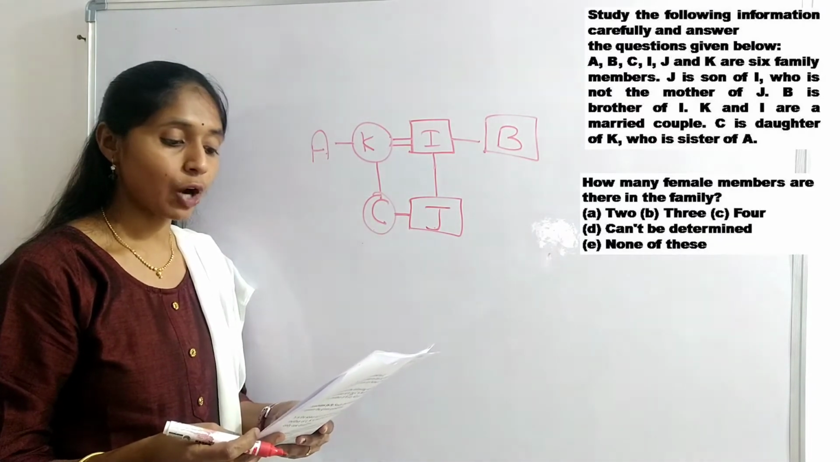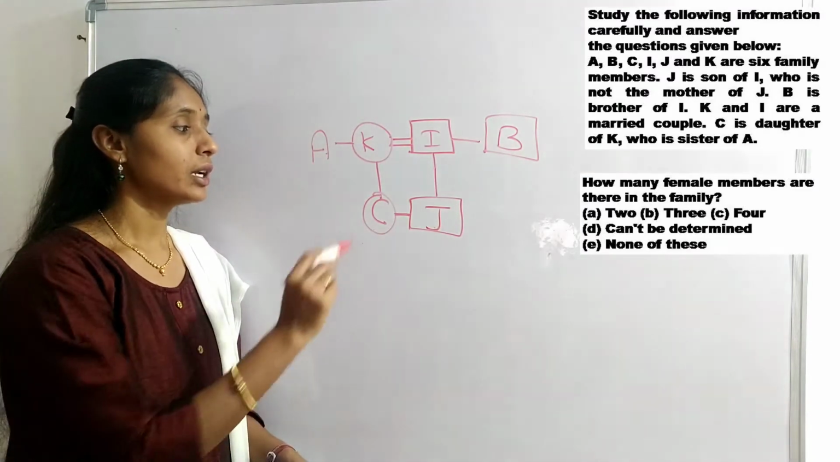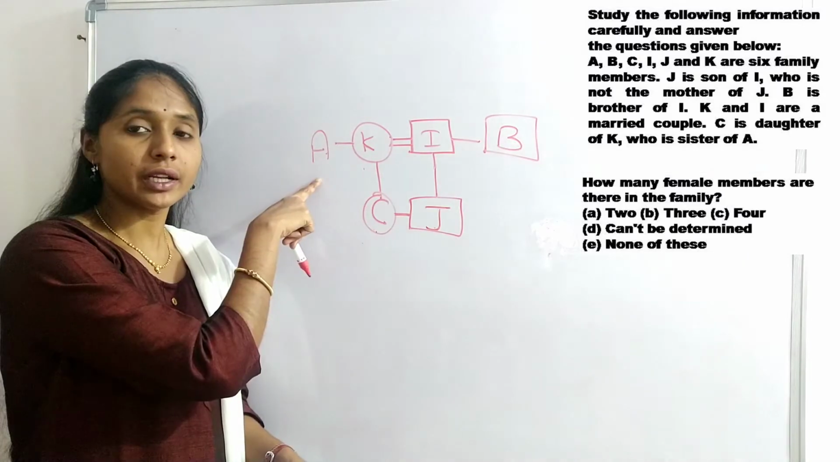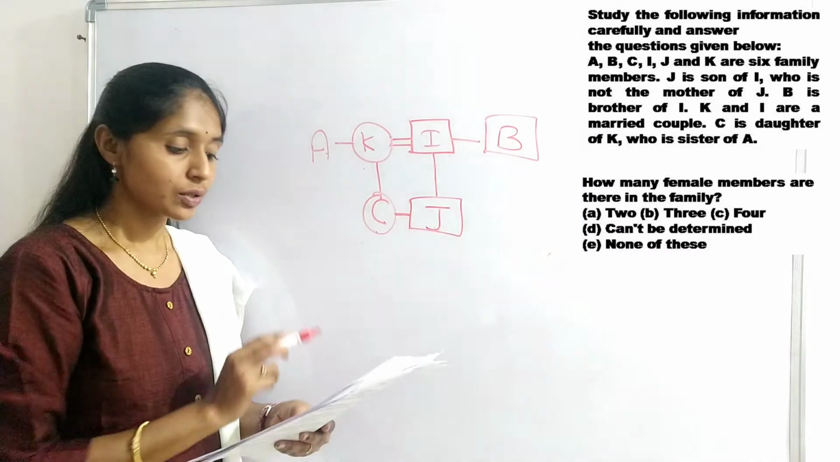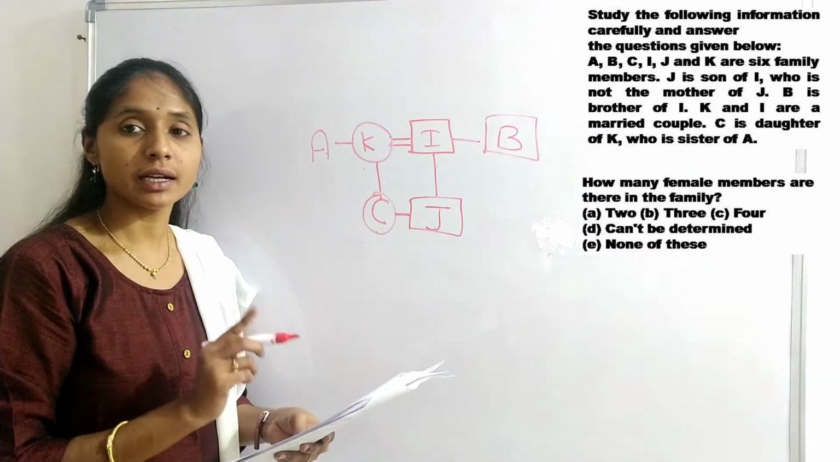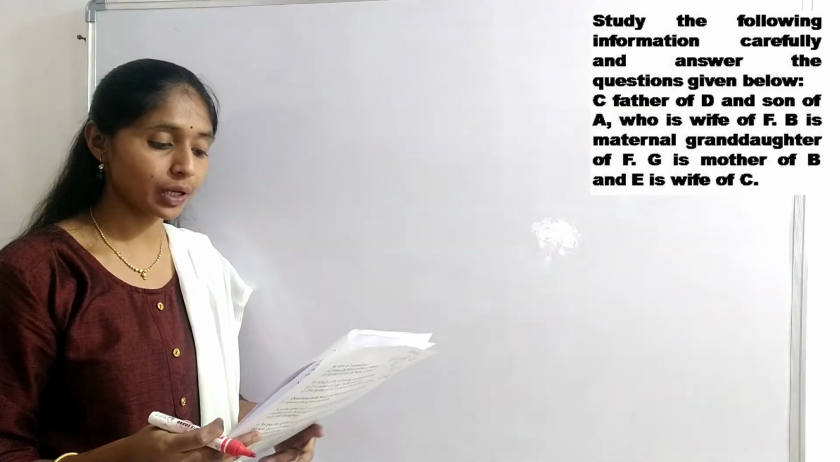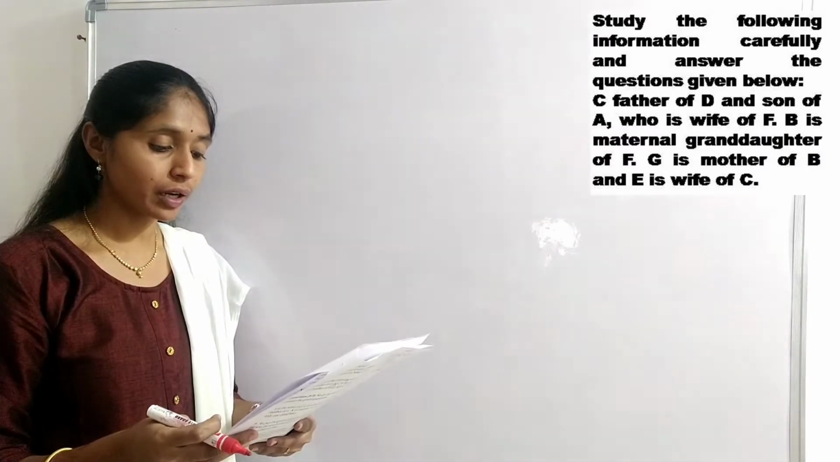Next question, how many female members are there in the family? Okay, here 1, 2, but we don't know the gender of A. So we cannot answer in this situation. So cannot determine is the correct answer for this type of question. Next question, study the following information carefully and answer the questions given below. C, father of D.